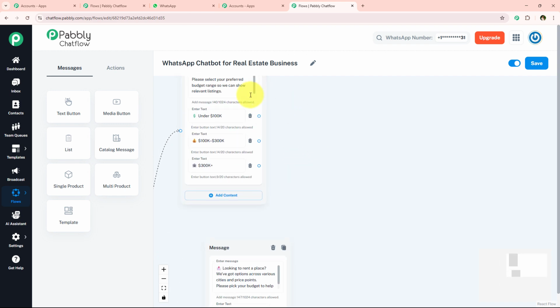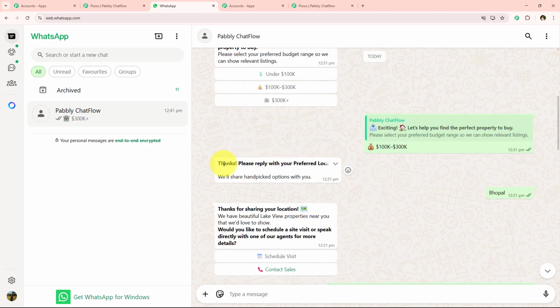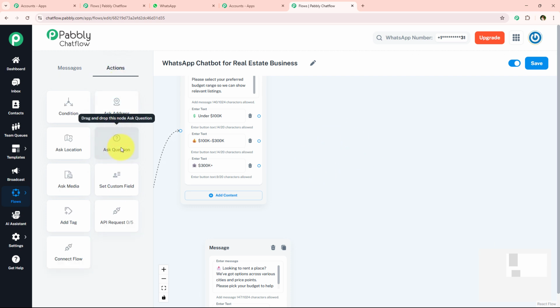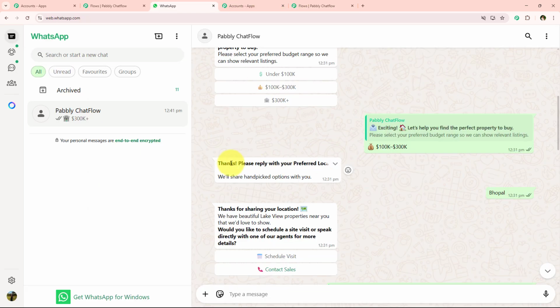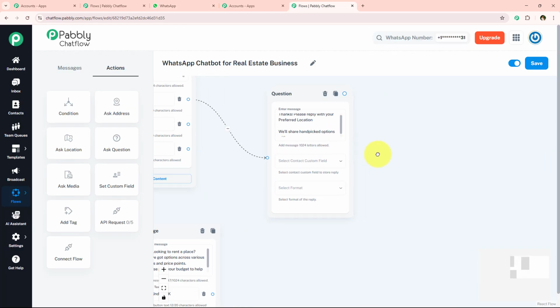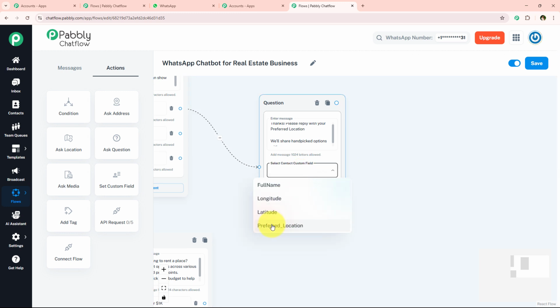So once I've asked them for the budget range, I'm just going to send them a message something like this to ask them for their preferred location. So to send them a message something like this, I'm just going to go towards this actions and simply drag and drop this ask question. And now I'm just going to connect it with this budget range. And now I'm just going to enter the message to ask the question. So I'm simply going to enter the message something like this, which is going to ask them for their preferred location. So I'm just going to enter my message right over here, and after entering this message, we're going to move on further. Now I'm just going to select the contact custom field right over here, which is preferred location.